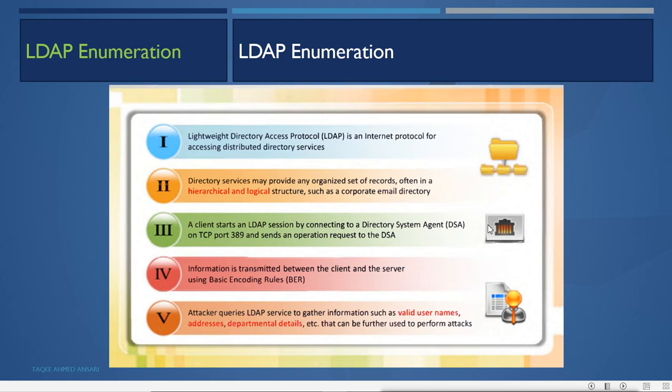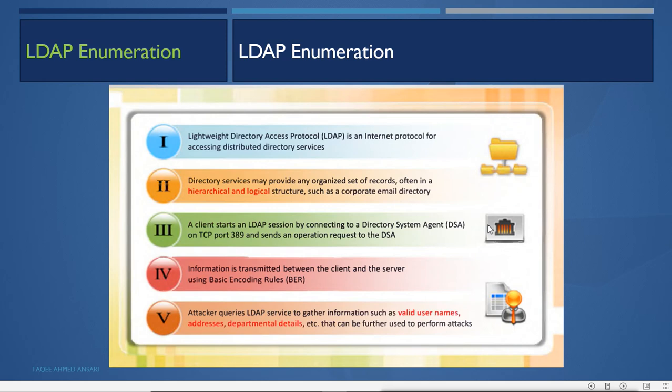LDAP is used in Microsoft Active Directory. Microsoft's Active Directory services are designed on this LDAP protocol. So when you have Active Directory services running in Windows Server, you will see port number 389 of LDAP. And using the LDAP query, we can query the Active Directory also. An attacker can query the Active Directory for valid usernames, addresses and department details.